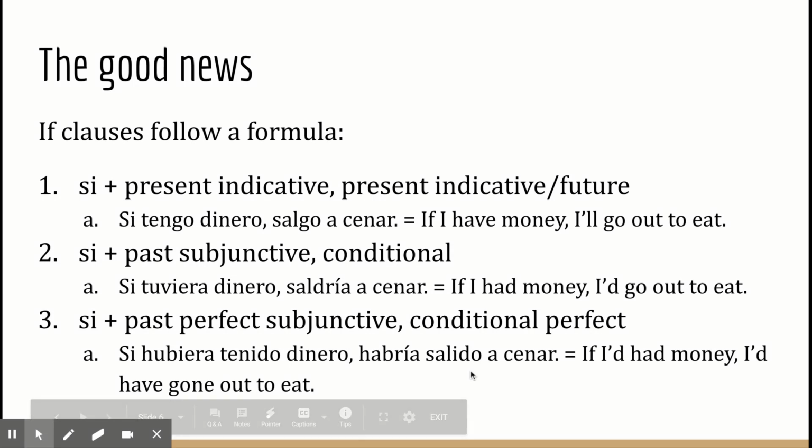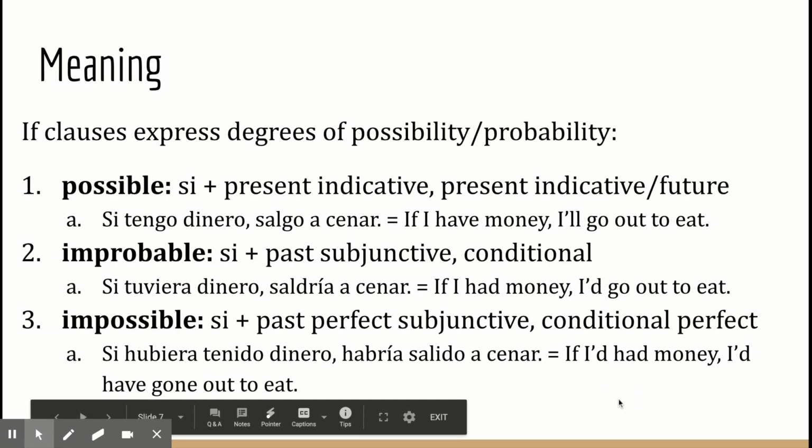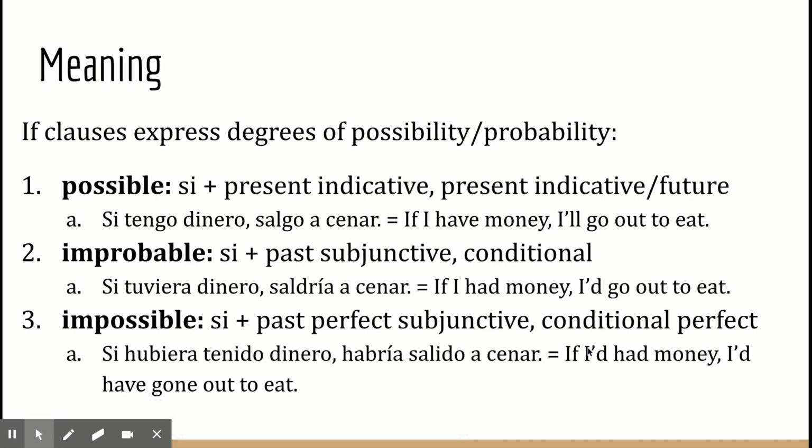All right, so meaning, I think you can see the meaning in English, but what I want you to know is that it goes in degrees of probability or possibility. So if it's possible, si tengo dinero, salgo a cenar. If I have money, I'll go out to eat. So it's a possibility, not necessarily likely, but a possibility. Si tuviera dinero, saldría a cenar. If I had money, I'd go out to eat. That could be like a hint, if you're talking to a friend that you know has money, saying, I don't have money, and I'm unlikely to have money.